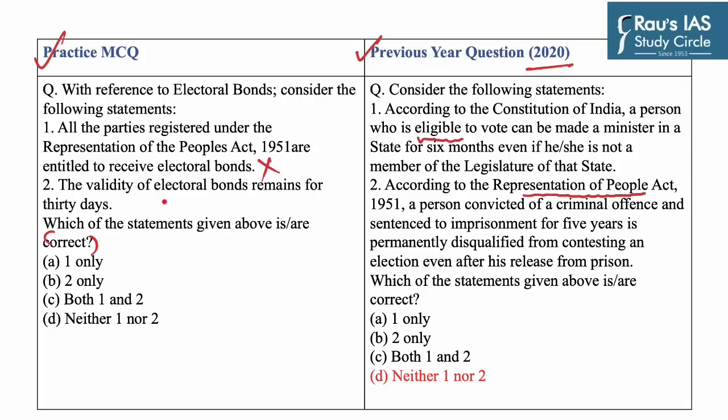The second statement says the validity of electoral bonds remains for 30 days. Now this statement is again incorrect, as the validity of electoral bond remains for 15 days only. So as we had to find the correct statement and both our statements are incorrect, our answer would be D, that is neither one nor two.